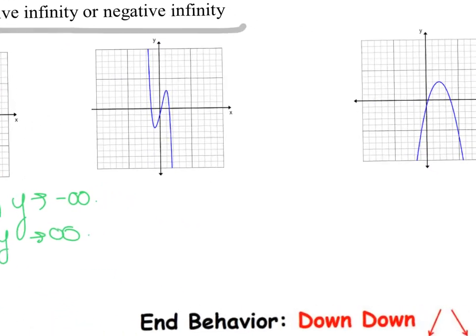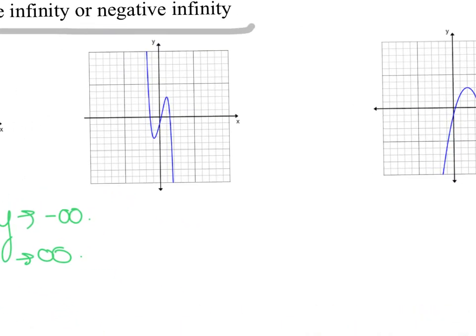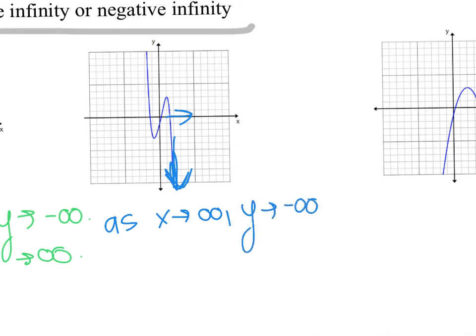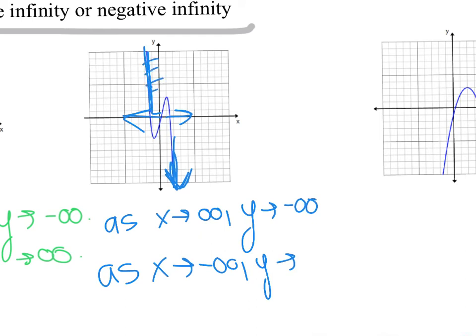Okay, here's another one. As x goes to positive infinity, again, it doesn't matter where you start. As x heads this way, what happens to y? Well, y is going down now. All of these values are going down. So y goes to negative infinity. And as x approaches negative infinity, so negative infinity is this way for x, what happens to y? Y is up here. Those are positive values for y. So that's positive infinity.